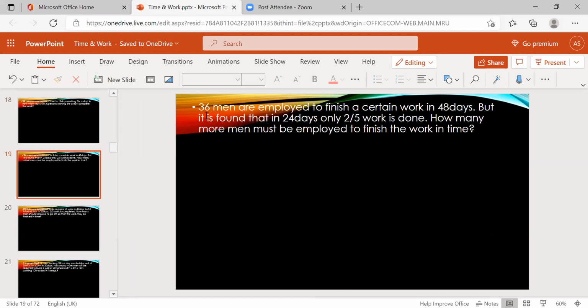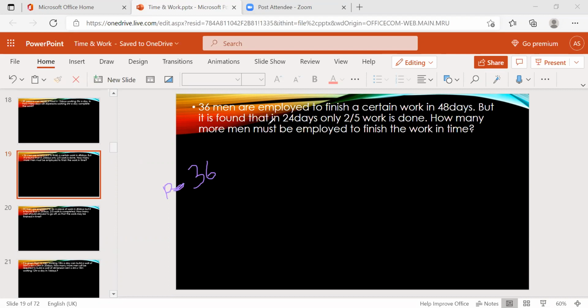36 men are employed to finish a certain work in 48 days, but it is found that in 24 days only 2/5 of the work is done. How many more men must be employed to finish the work in time? In time. So interesting question. See, different type of question. So how many members is there? 36 men. Okay, 36% is there.